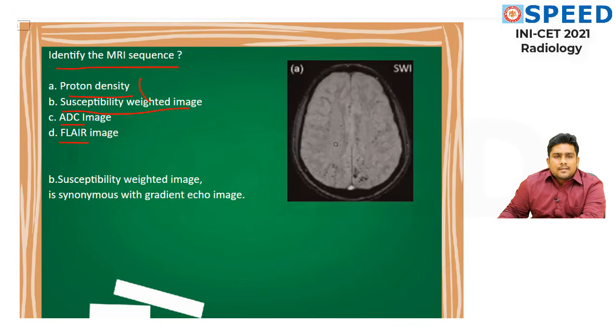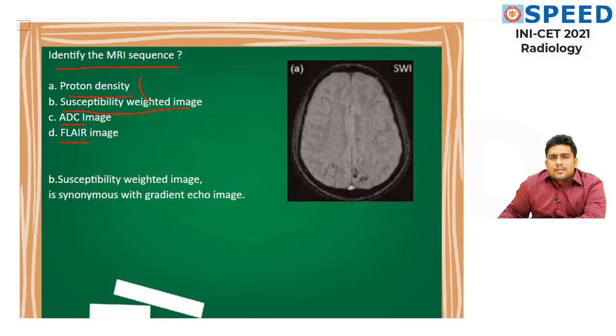See, you look at the image, many of the students were saying that it can also be... they have given an option like gradient echo. That leads to a lot of confusion, because susceptibility weighted imaging as well as gradient echo are very synonymous with each other.